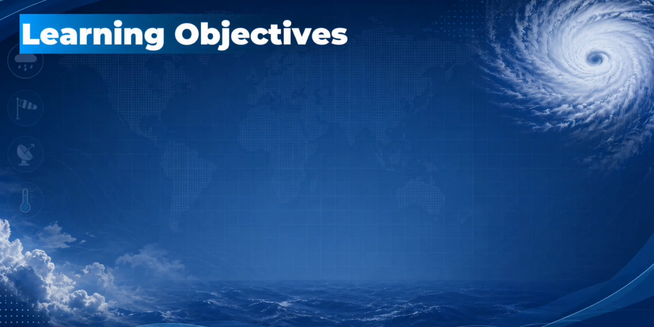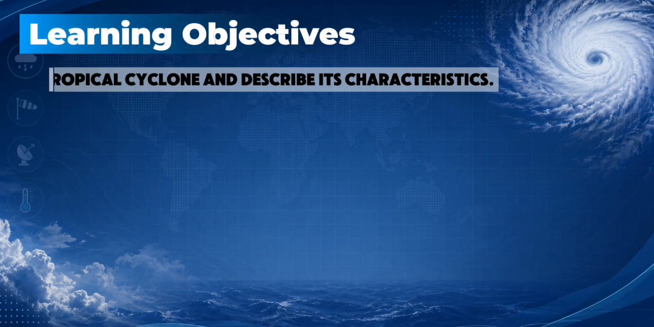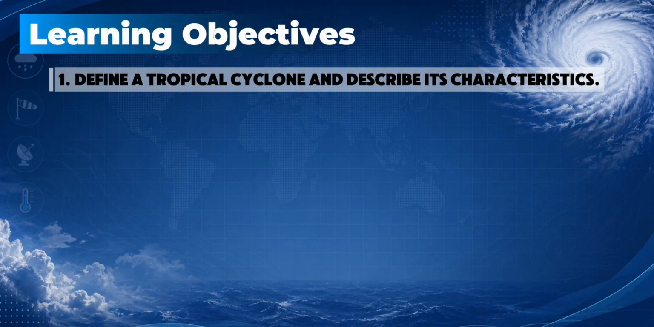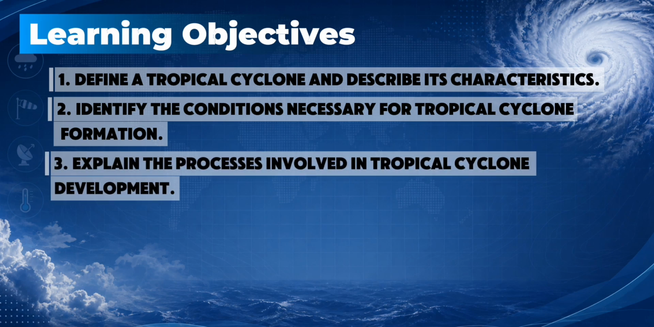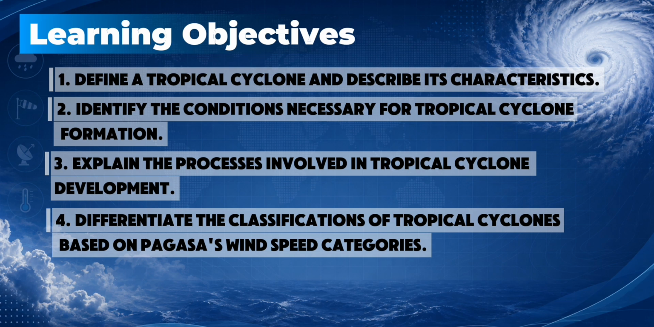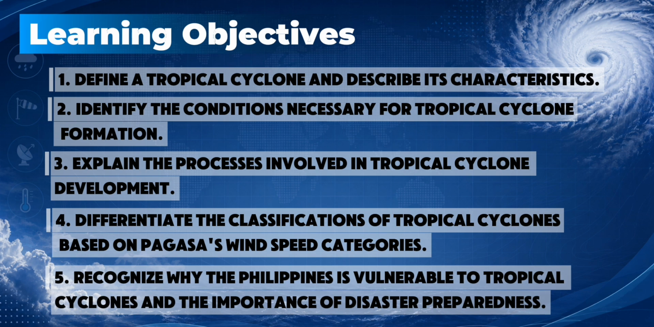At the end of this video, learners should be able to define a tropical cyclone and describe its main characteristics, identify the conditions necessary for formation of tropical cyclones, explain the stages and processes involved in tropical cyclone development, differentiate the classification of tropical cyclones based on PAGASA's maximum sustained wind speed, and lastly, recognize why the Philippines is highly vulnerable to tropical cyclones and the importance of weather monitoring and disaster preparedness.